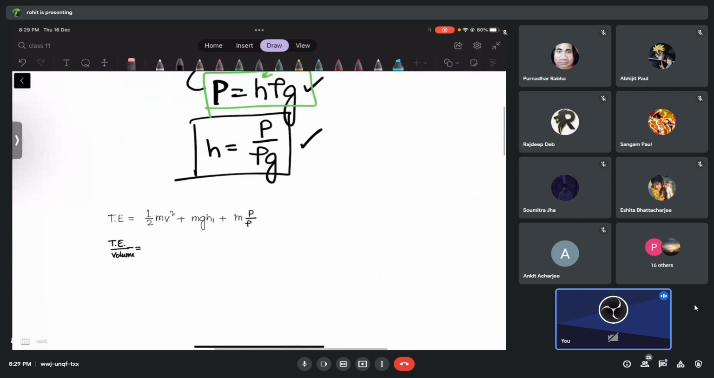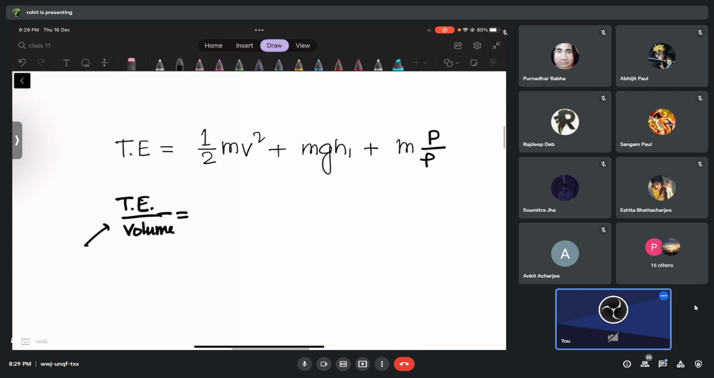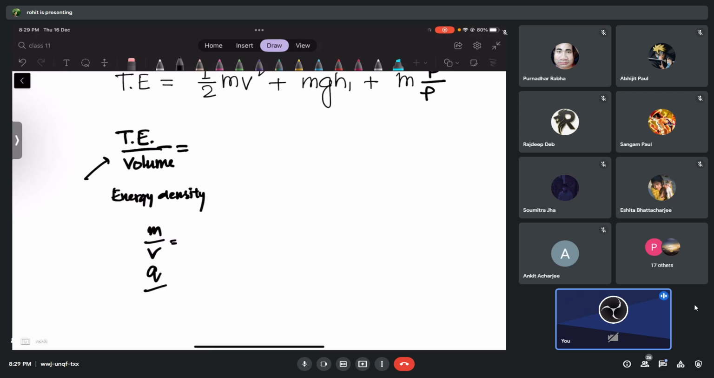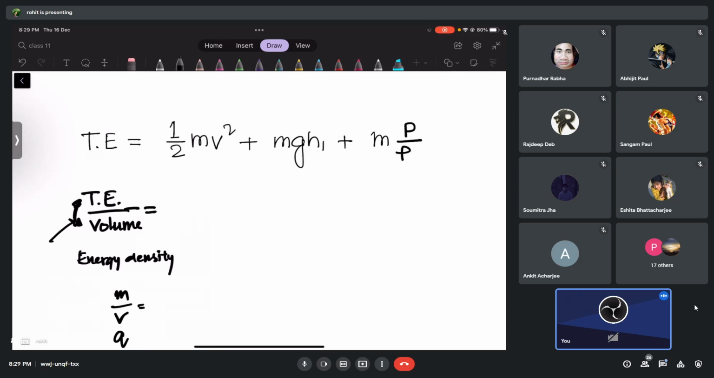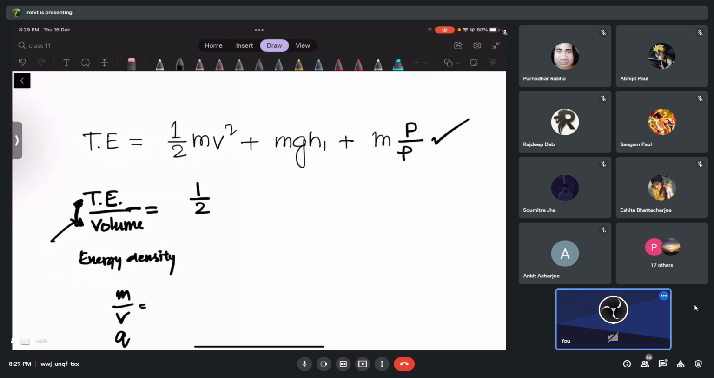Another name also is there, right? Can I call it mass density, or can I call it energy density? We can call it energy density. Mass per unit volume is mass density. Charge per unit volume is charge density. But energy per unit volume is energy density. Now check. I'm going to divide this whole equation by volume. So half m, divided by volume, capital V. I have this v also, don't forget this is the velocity v.